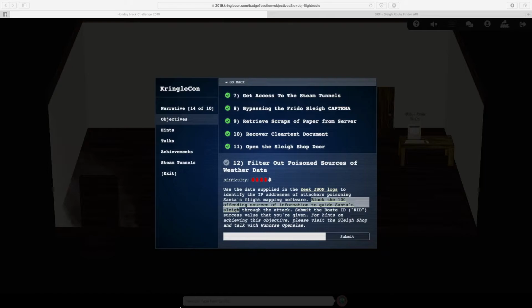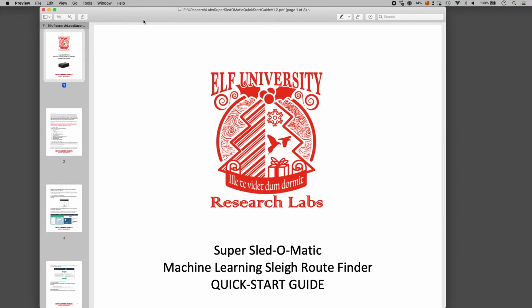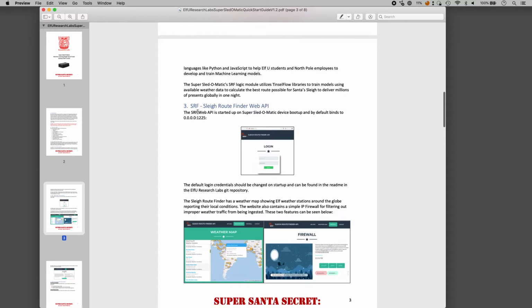One of the things that we had access to a while back was information about the Slay Route Super Slay-O-Matic manual. And the manual has some interesting details about how everything needs to be set up. One of those things is information about the Slay Route Finder web API. And they mention in there that the default login credentials should be changed on startup and can be found in the README in the LView Research Labs Git repository.